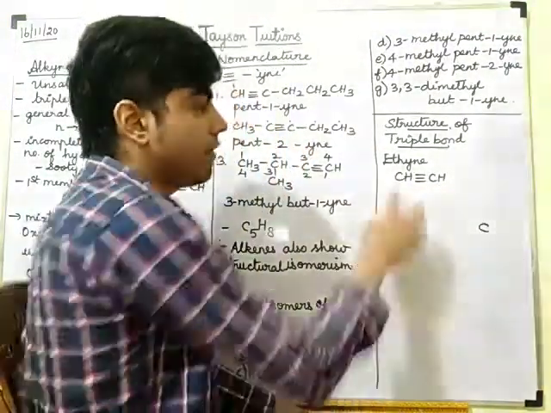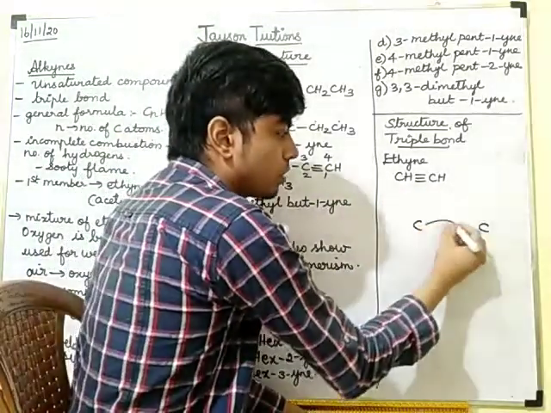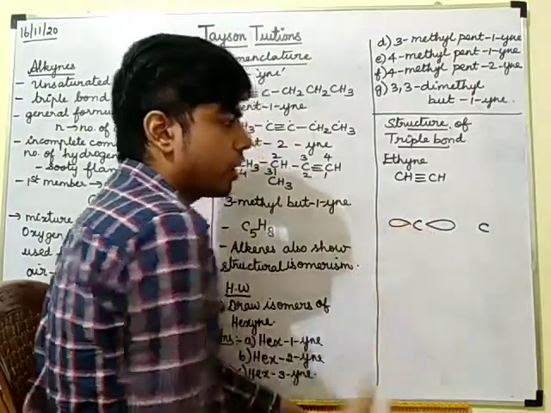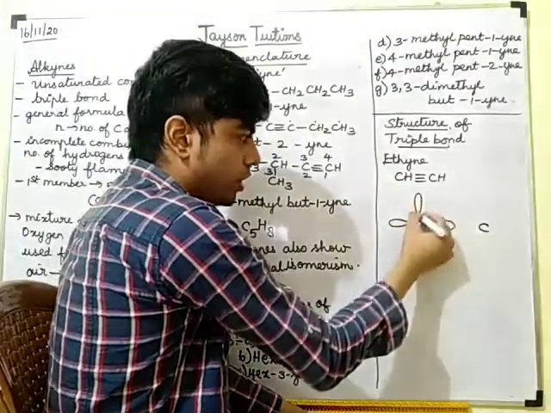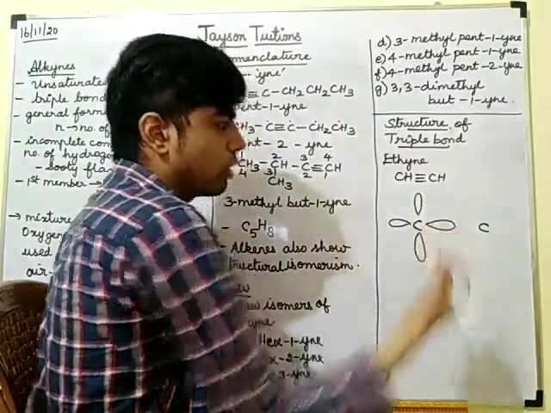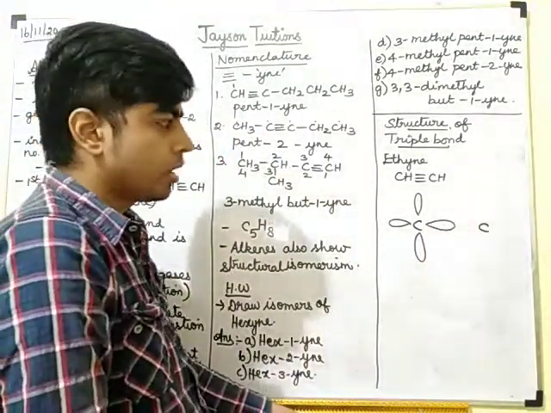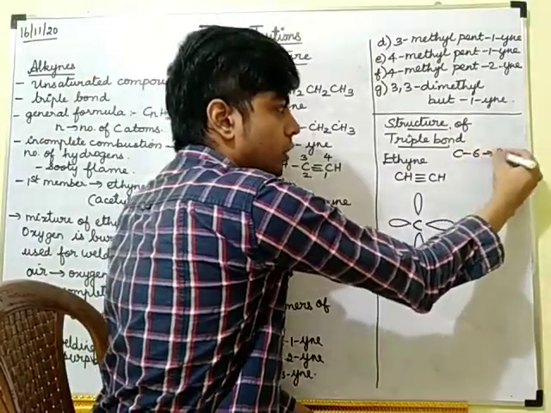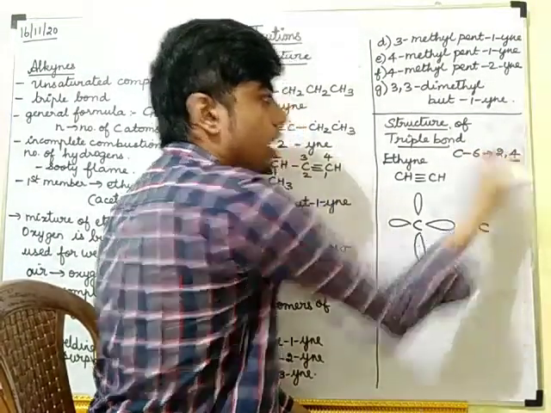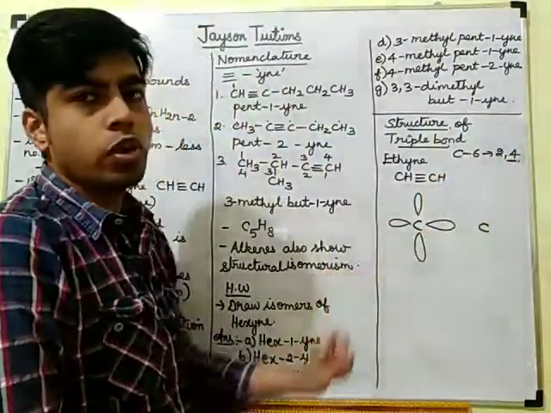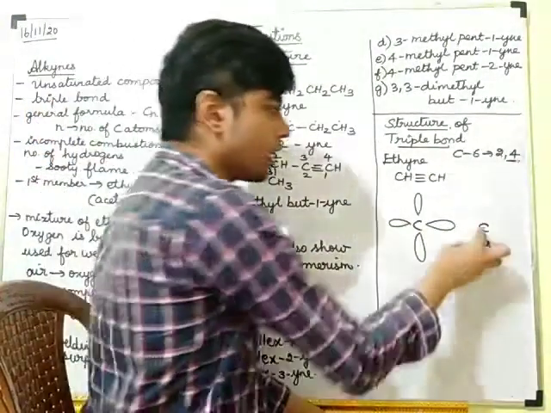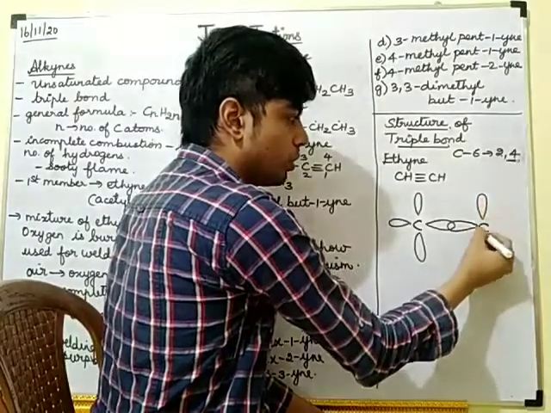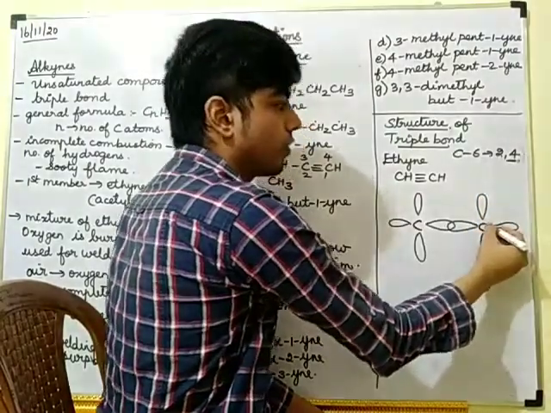I am drawing one orbital this side, another orbital this side, the next orbital this side, and the fourth orbital this side. Why am I drawing 4? Because the atomic number of carbon is 6, so it is 2, 4. So 4 electrons, so it will have 4 orbitals. This carbon also will have 1, 2, 3, 4 orbitals.